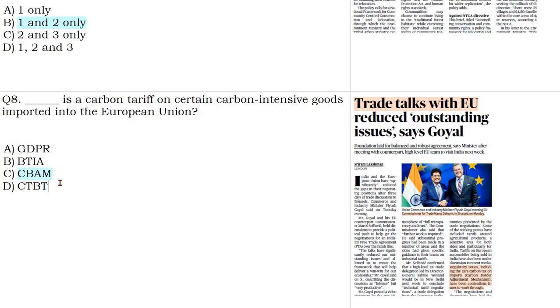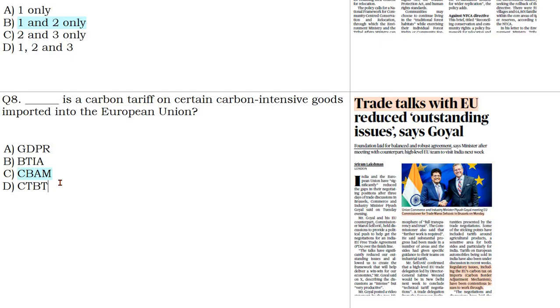steel, aluminium, etc. Now, CTBT was way back in 1999. It was quite important because it is a treaty for banning or for regulating the nuclear test. CTBT stands for Comprehensive Test Ban Treaty. So India has not signed CTBT.